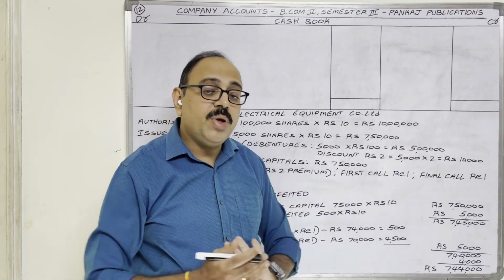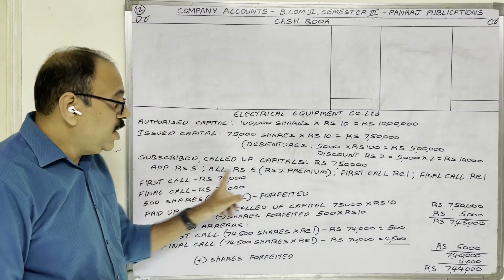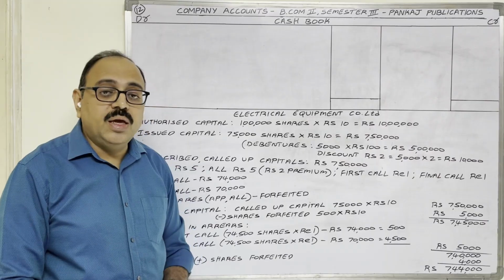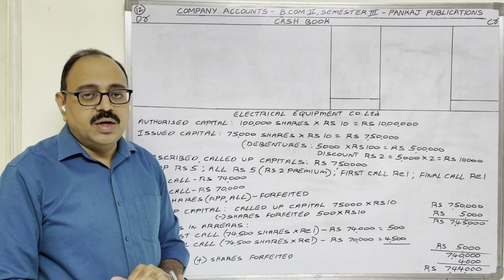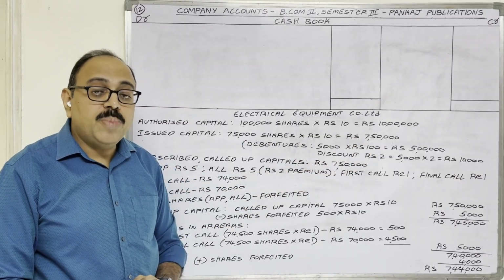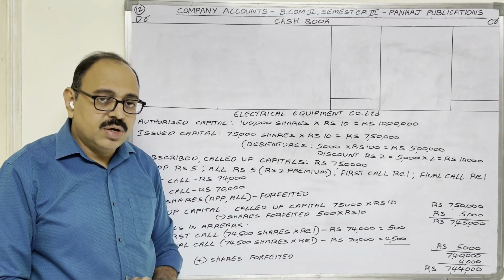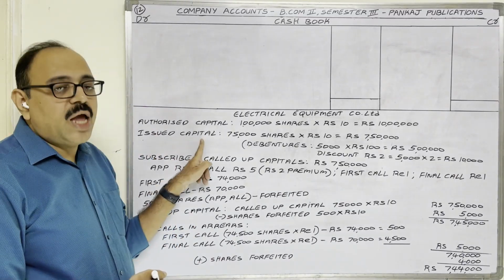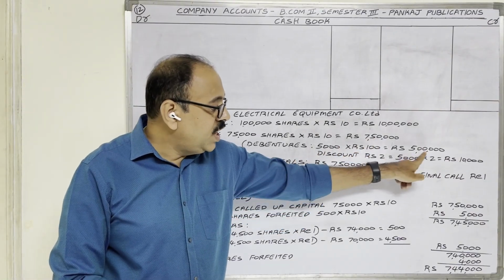Share money, how does the company want to collect? On an installment basis: application money, allotment money, first call money, final call money. In 4 installments the company wants to collect the share capital amount. But the debenture amount, 4,90,000 rupees, the company is going to collect through application only. And you may get one doubt: while calculating issued capital, should we show only the share capital amount, or should we add the debenture amount also?